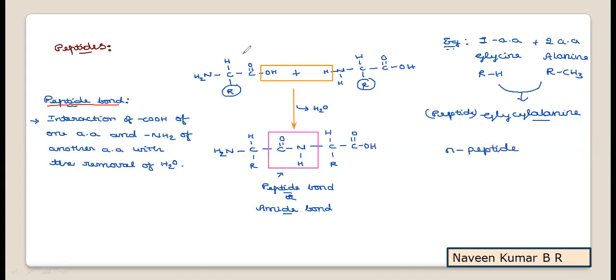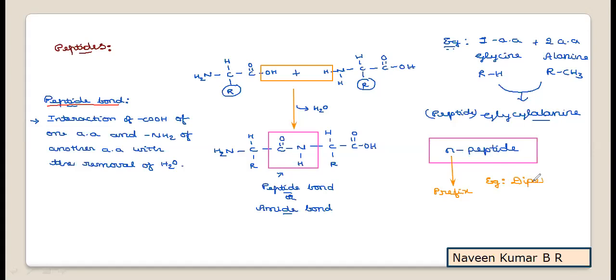if you take the name of any given N peptide, what is that N? We'll try to observe. We'll consider that N stands for the prefix in the name of the peptide. For example, we'll take a simple peptide formed by the combination of two amino acids.